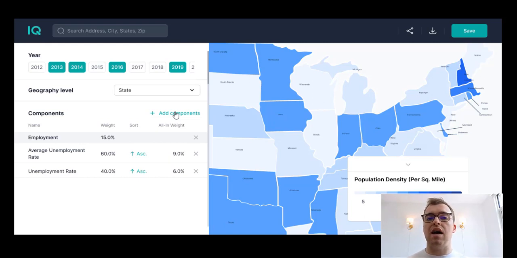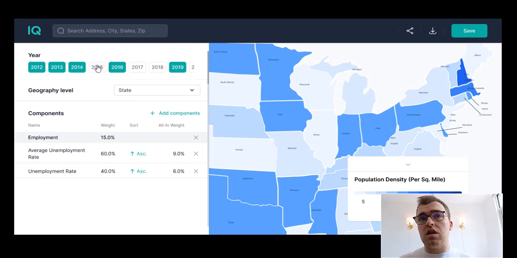And this allows you to create a degree of complex modeling where you can come up with the list of all the metrics you care about, group them together, apply weights to say, well, I care about average unemployment rate, for instance, a little bit more than the most recent unemployment rate, because I want to favor markets that have a history of low unemployment, because perhaps an area just recently got low unemployment for a specific reason, but it might go right back up to high unemployment in a few years. But maybe a historical trend is helpful.